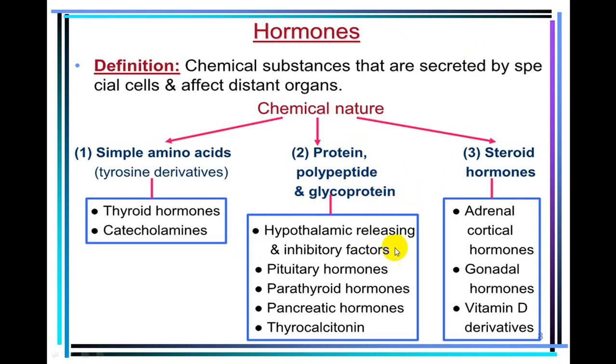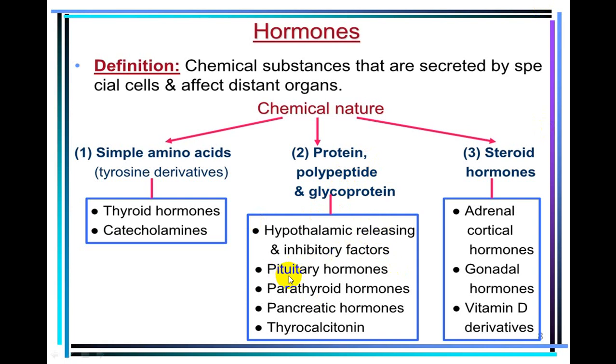One example is the hypothalamic releasing and inhibitory factors. These are the protein hormones, or we call them polypeptide or glycoprotein hormones, and these are secreted from the hypothalamus, which are either releasing factors or inhibitory factors.